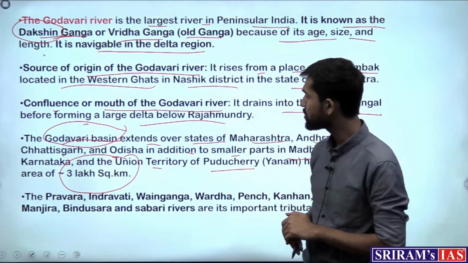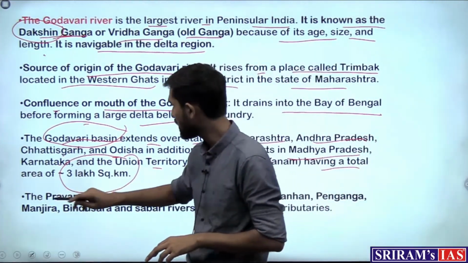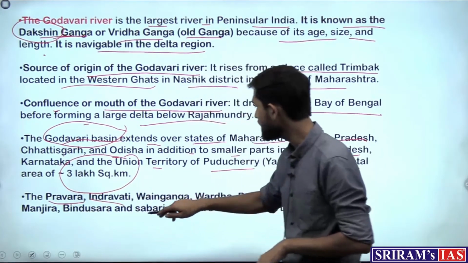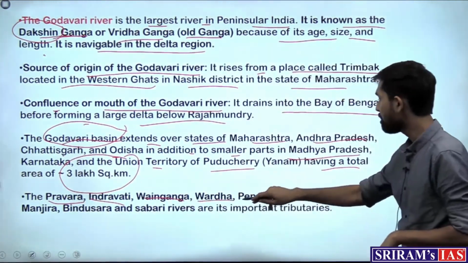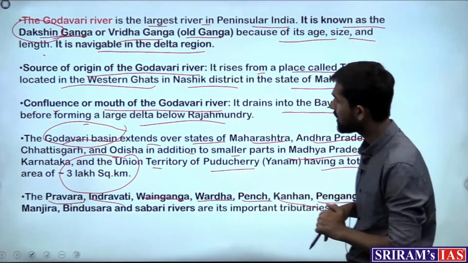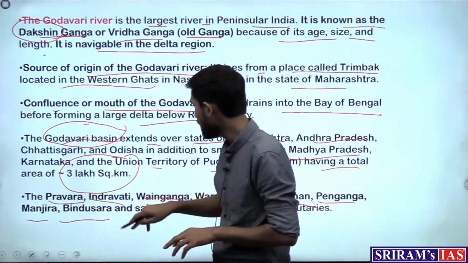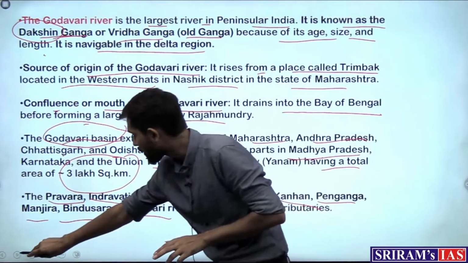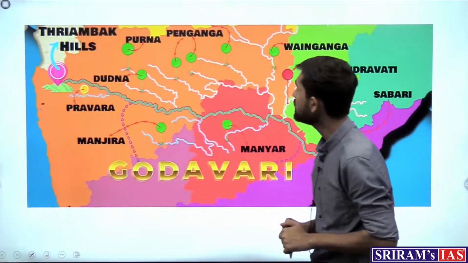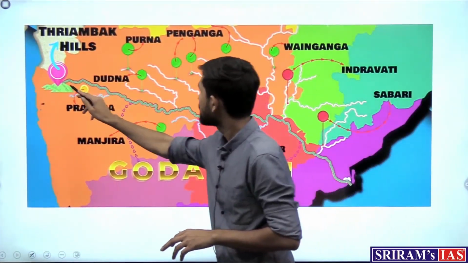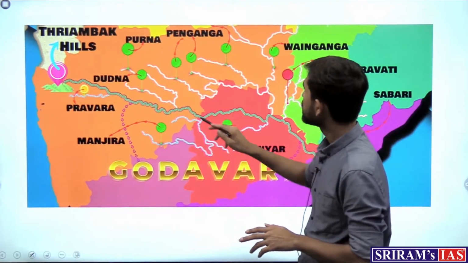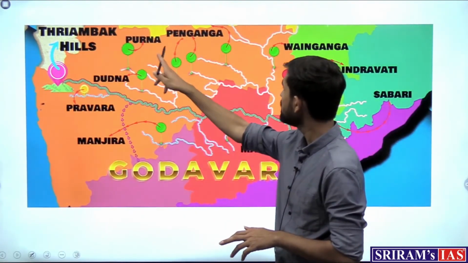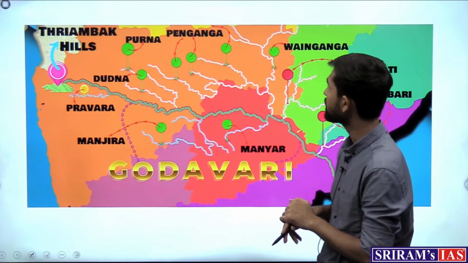So which are the major tributaries of Godavari? The Pravara, Indravati, Wainganga, Wardha, Pench, Kanhan, Penganga, Manjira, Bindusara and Sabari rivers are some of the important tributaries. Can we locate this on the map? Here is where Godavari rises, and those tributaries which join in from the left hand side are known as the left bank tributaries.